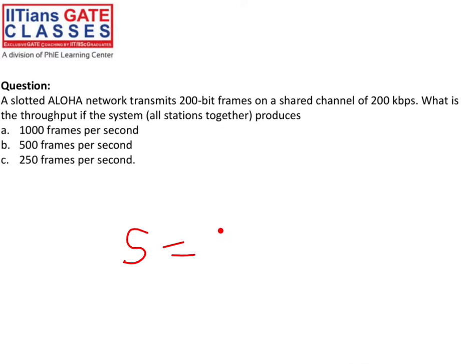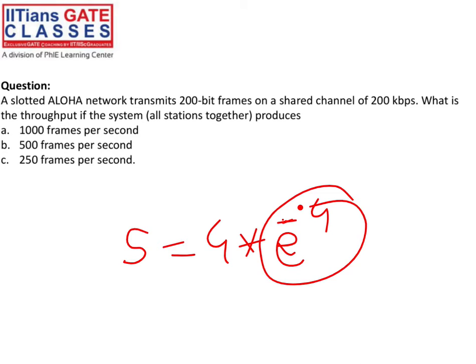S is equal to G e to the power minus G. Earlier I used minus 2G, here only minus G. Why e to the power minus G? Poisson distribution probability I'm applying. The complete derivation is there, no need to worry. Just think of it as the channel load multiplied by the probability of success of the frame, that is, how much possibility there is for the frame to reach the destination without suffering from collision. So just remember that in slotted Aloha it is e to the power minus G, and in pure Aloha it is e to the power minus 2G, right?